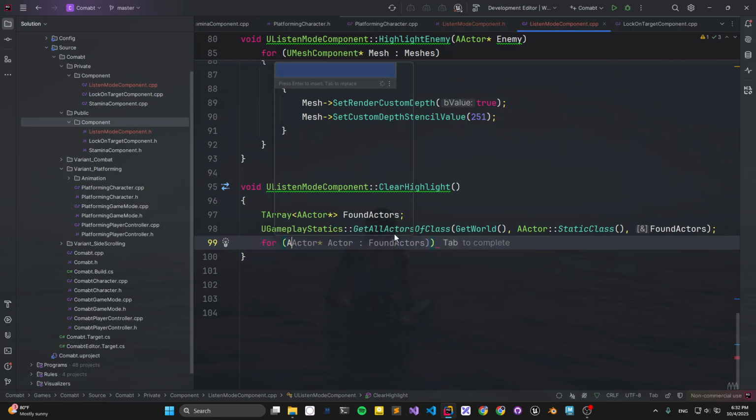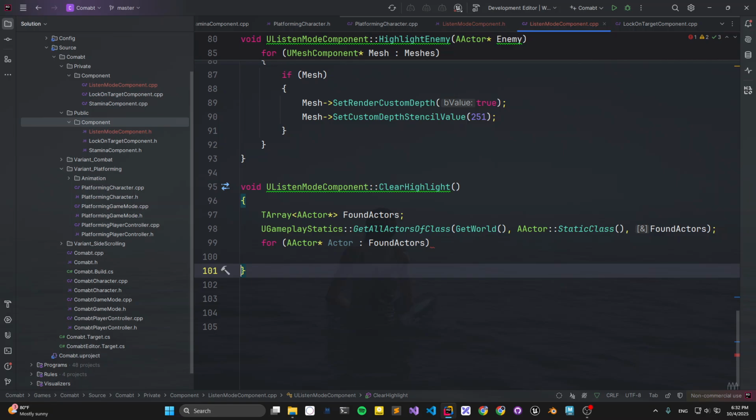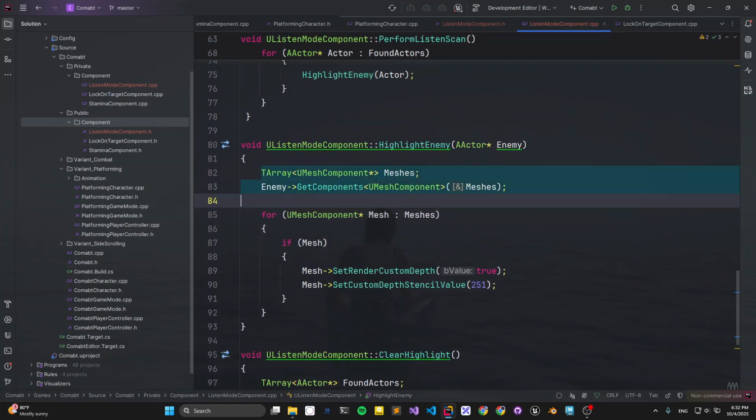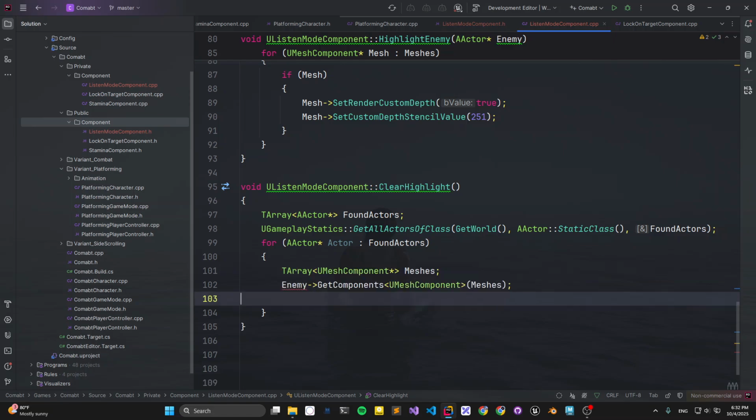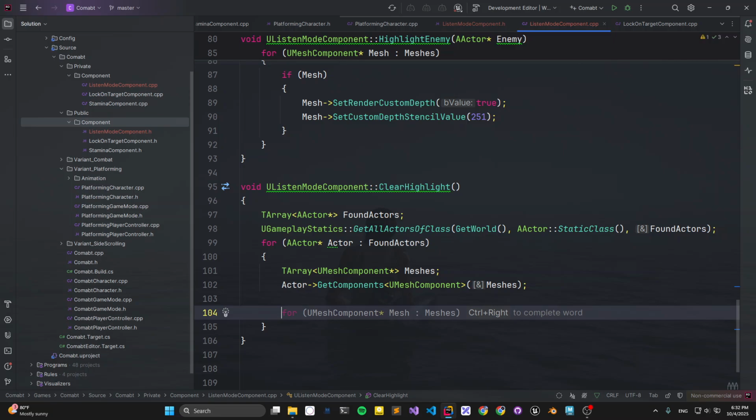For actor from actor, get the mesh, those ones inside the enemy. I'm gonna put actor and also sensing.